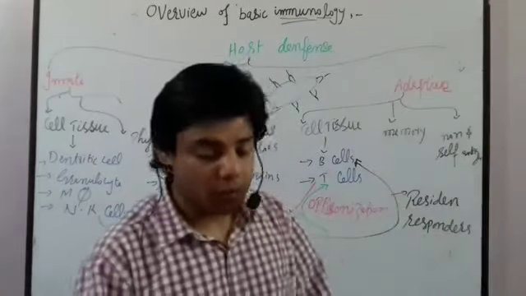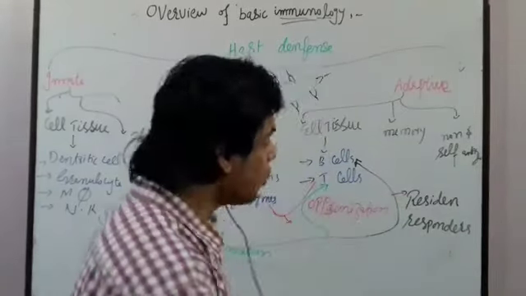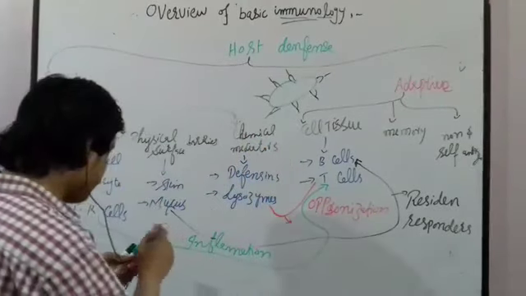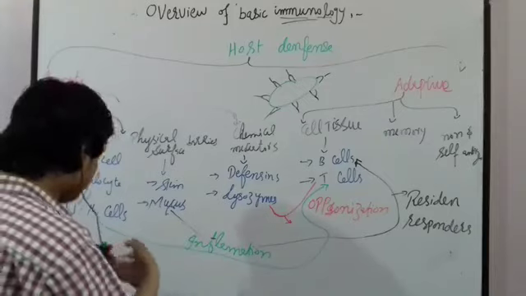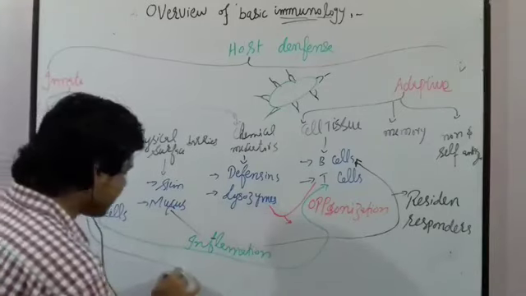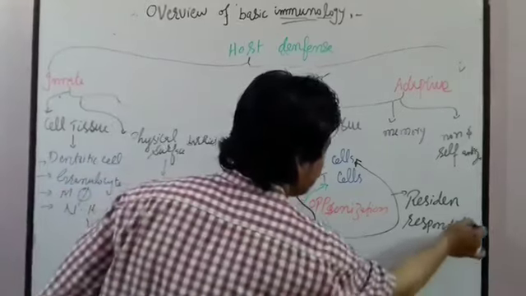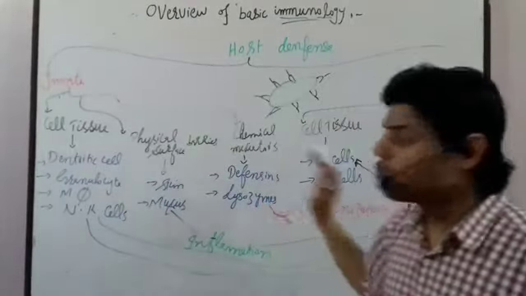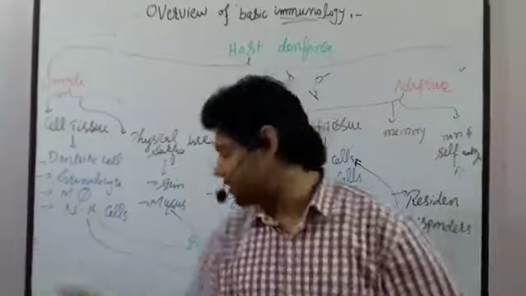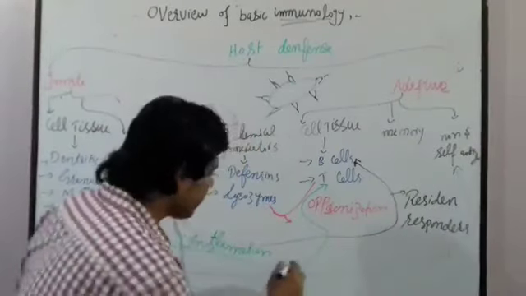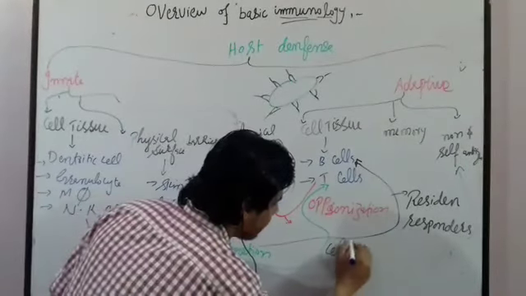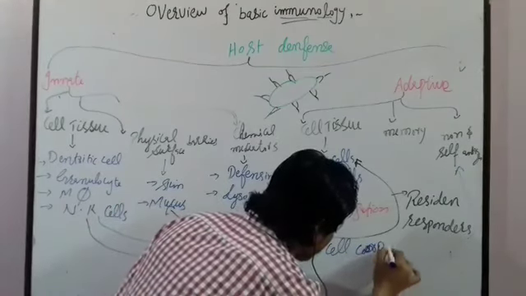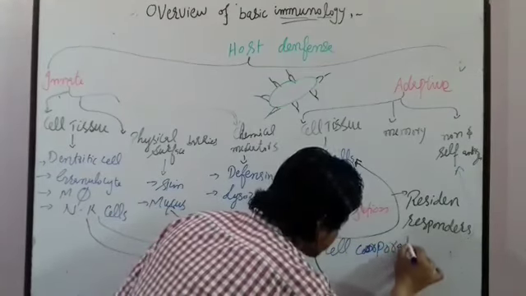And we have another thing which we call cell cooperation. In cell cooperation, we have these tissue cells and this self and non-self antigen involved. So let me write, they are involved in cell cooperation.